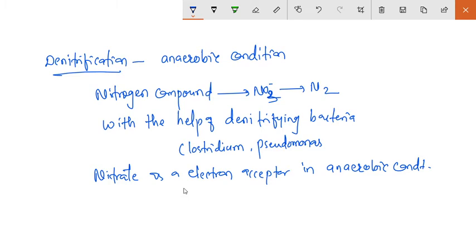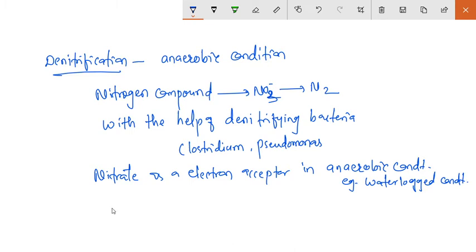For example, in waterlogged condition. Waterlogged condition means where there is mud, a swampy area, there we see these processes happening, denitrification. So denitrifying bacteria use nitrate in the soil to carry out respiration. And consequently they produce nitrogen gas, which is inert and unavailable to the plant.